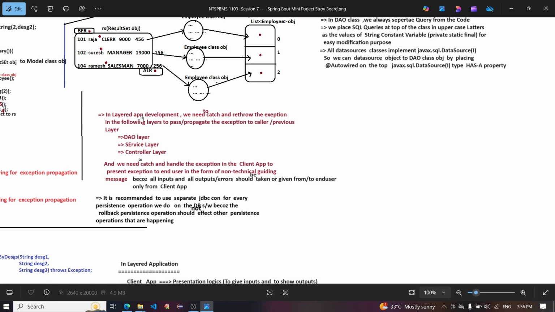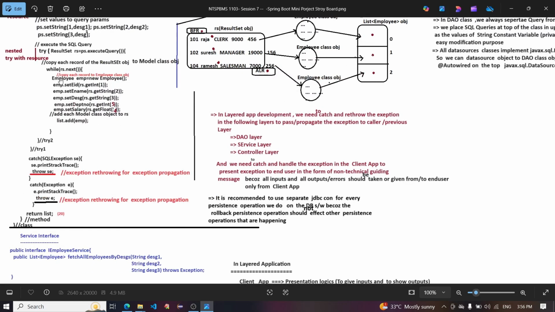In layered app development, we need to catch and throw the exception in each layer to propagate the exception to the previous layers: DAO layer, service layer, controller layer.